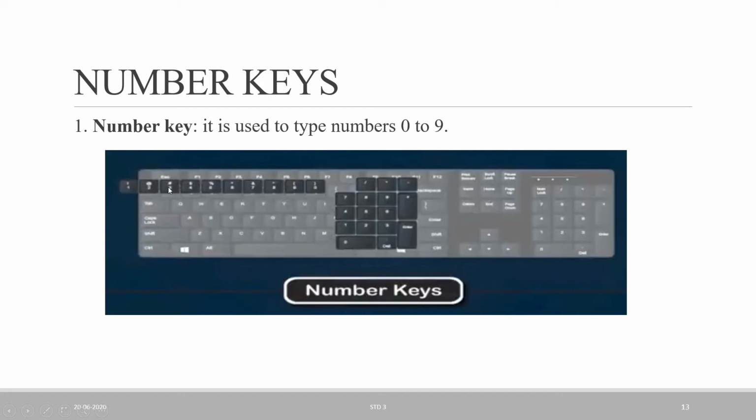We have 0 to 9 numbers on the keyboard, on the left-hand side and the right-hand side, that I am showing in this picture. These are the numbers 0, 1, 2, 3, 4, 5, 6, 7, 8, 9. These 0 to 9 numbers we have in our number keys, and it is used to write numbers.